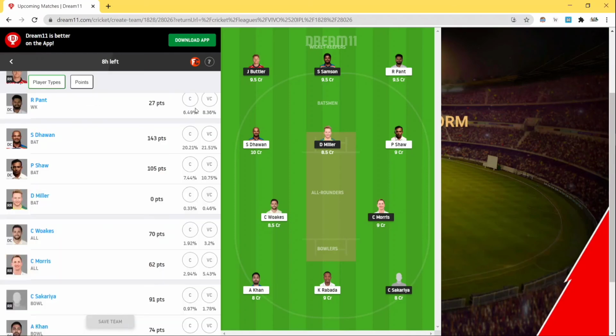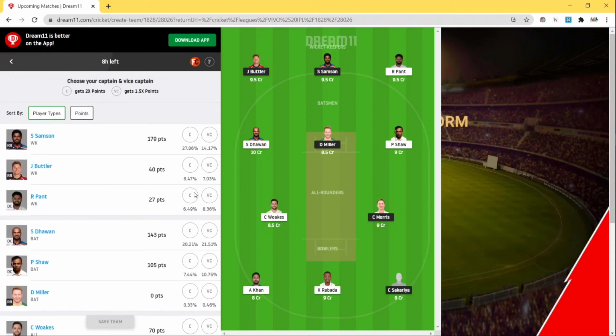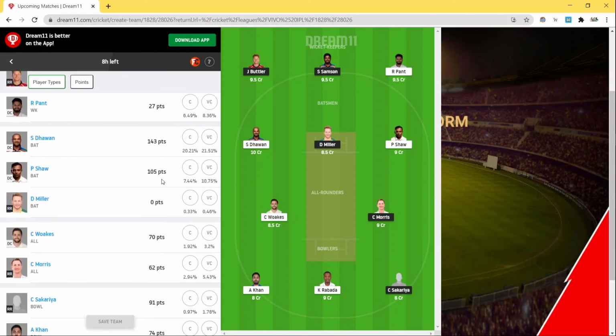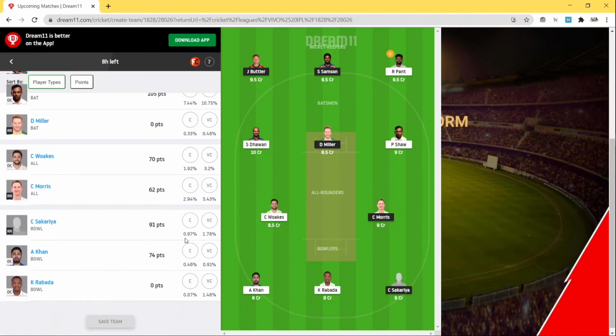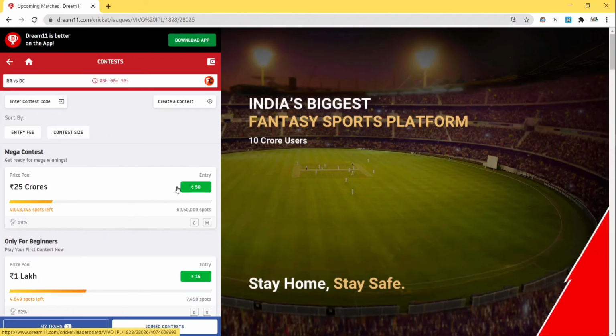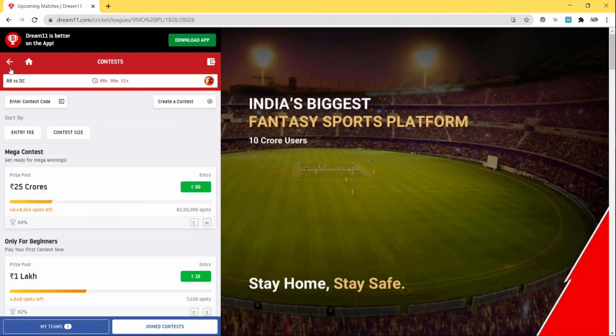So next comes the captain and vice captain. You need to make sure that you choose the right ones. So for now I will be having the default captain, vice captain, Pant, and yeah, okay. As a matter of fact, he's had a lot of chances, so I'm just having this. Samson and Buttler are better options, but yeah, just look at the stats. I will be providing them in the comments below. Just mention me. I'll be providing them if possible.